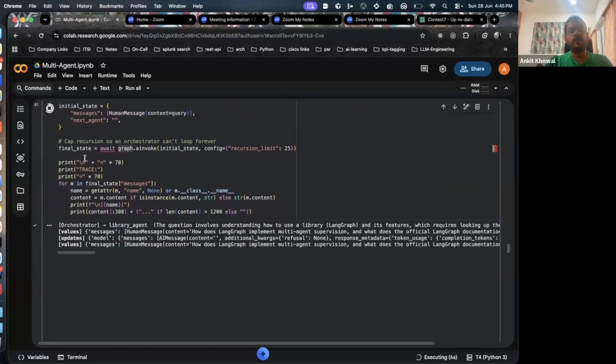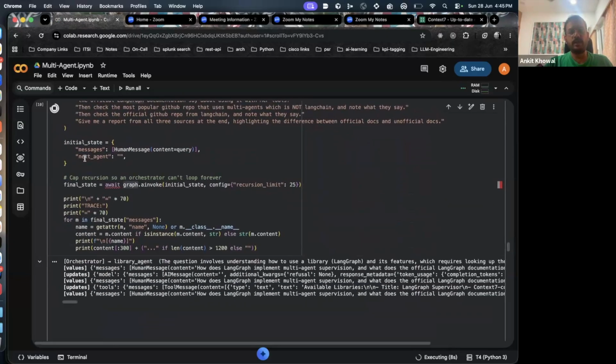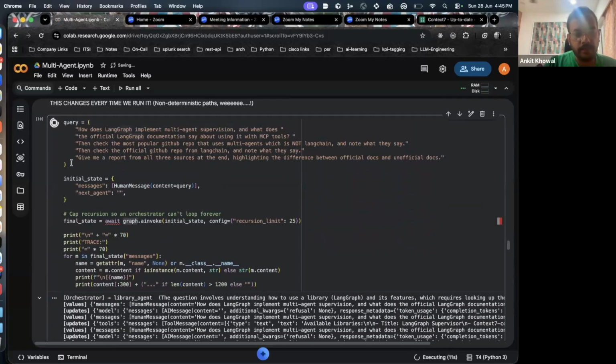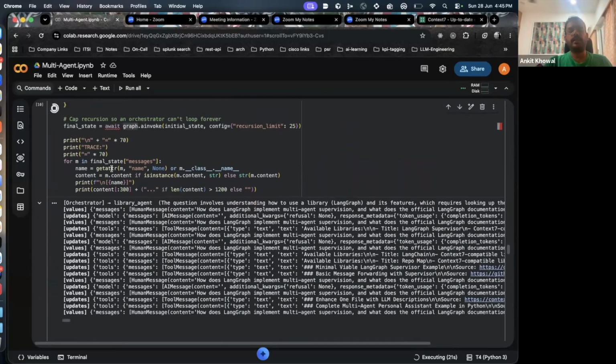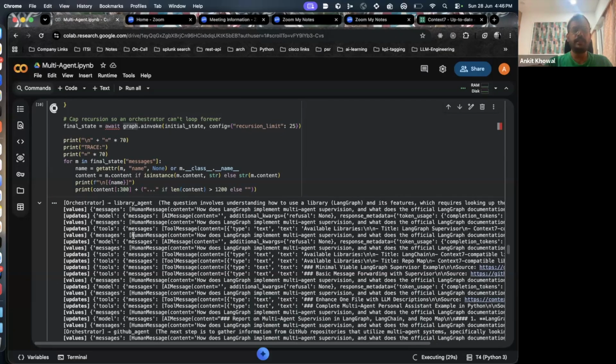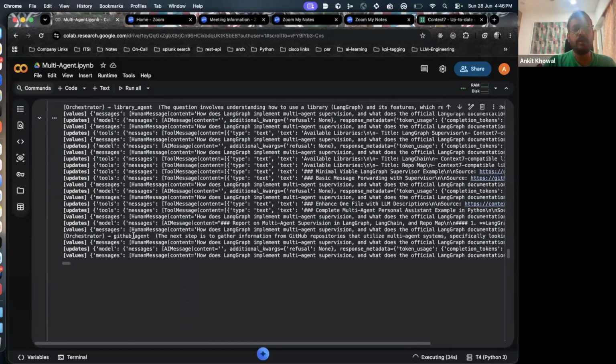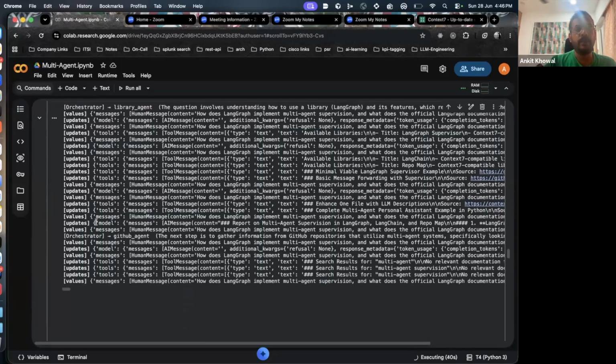Okay. So the first call will go to the orchestrator. The orchestrator will create a plan, what it should do for this particular user query. It will identify that, okay, first I should call the library agent. Then it will pass on the control to the library agent. See, it's printing all of this. The library agent will return back the results. Then if it needs more information, it will call the GitHub agent. Then again, the control will be passed back to the orchestrator or any other agent, whatever is required.